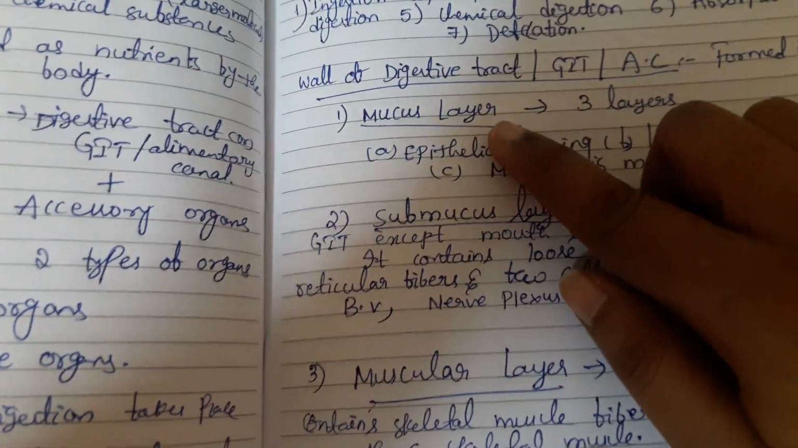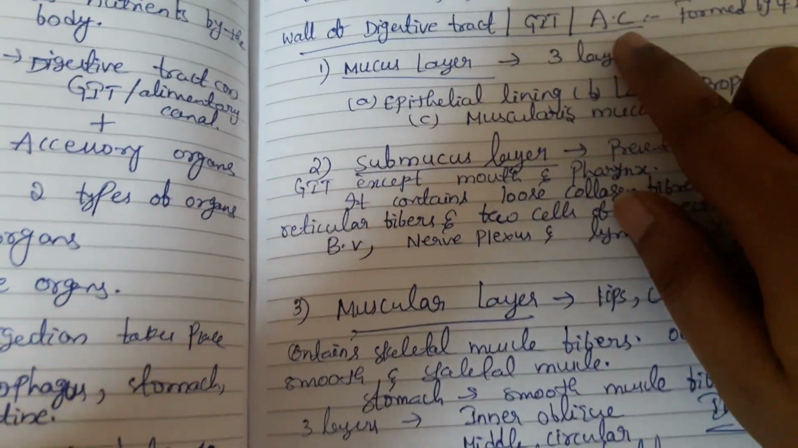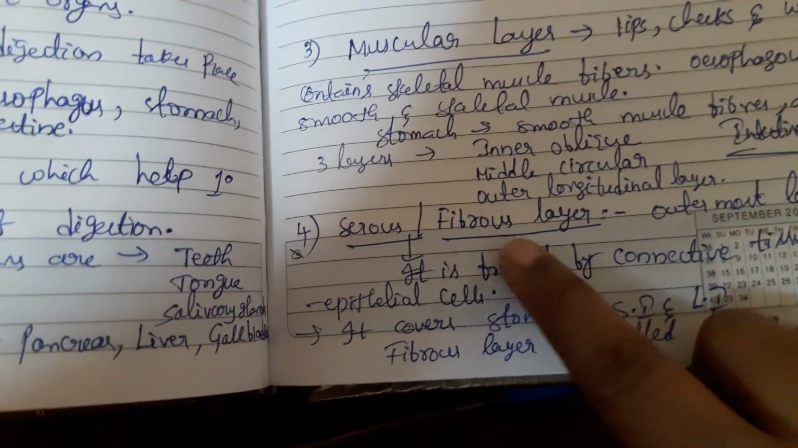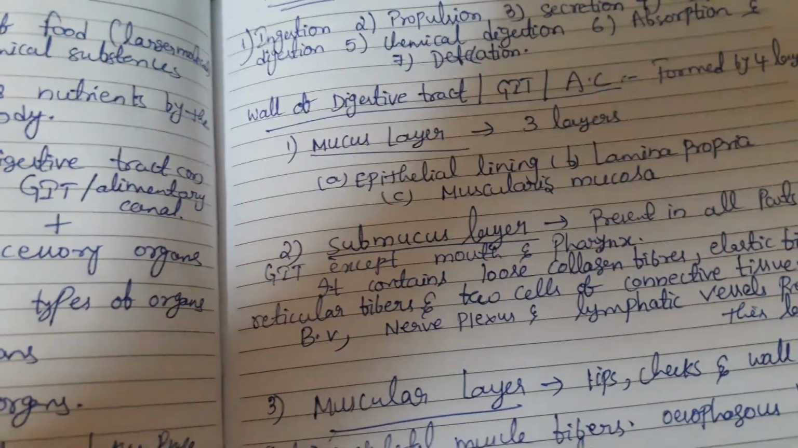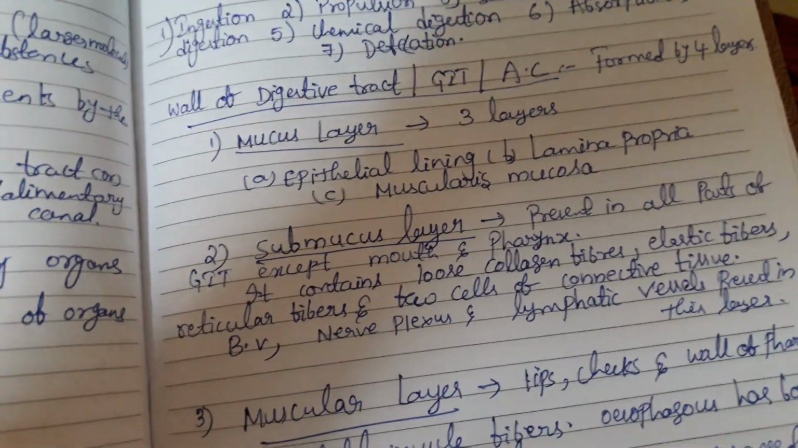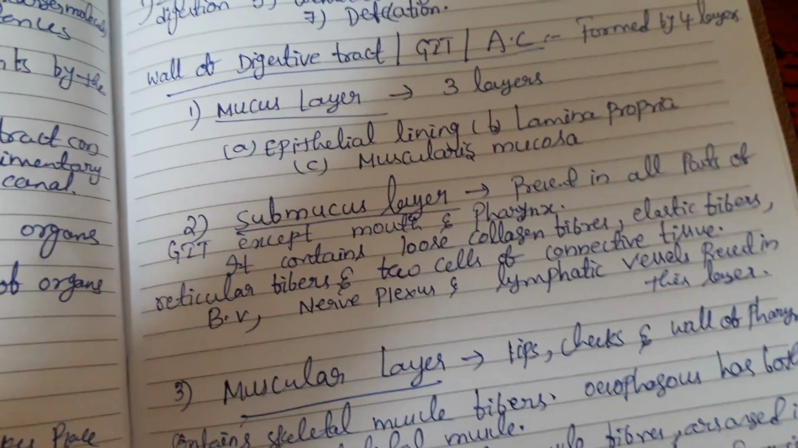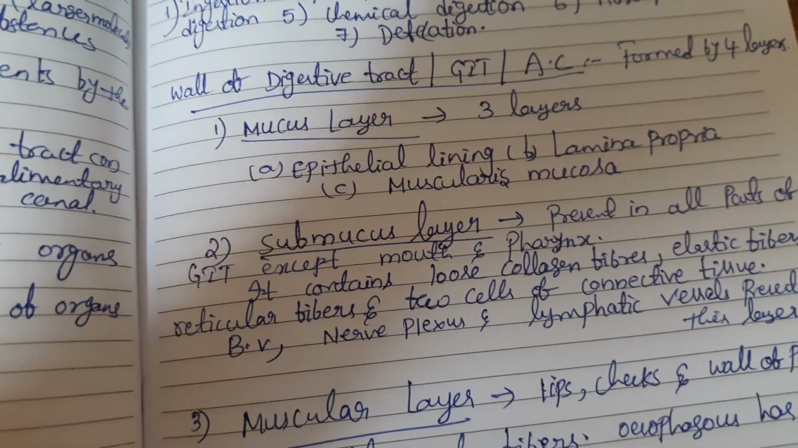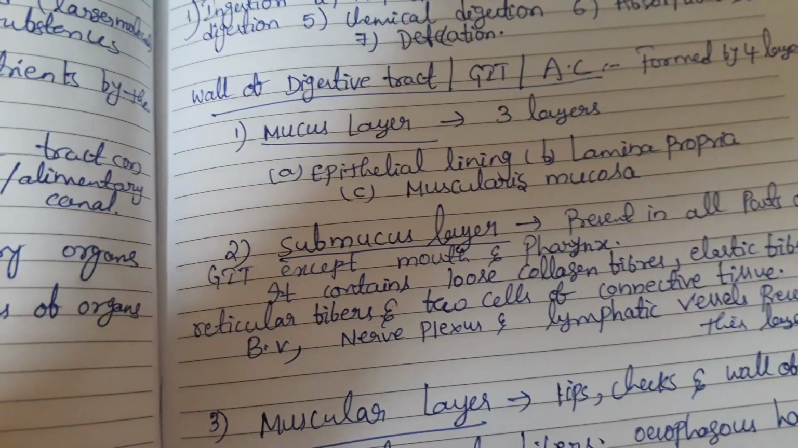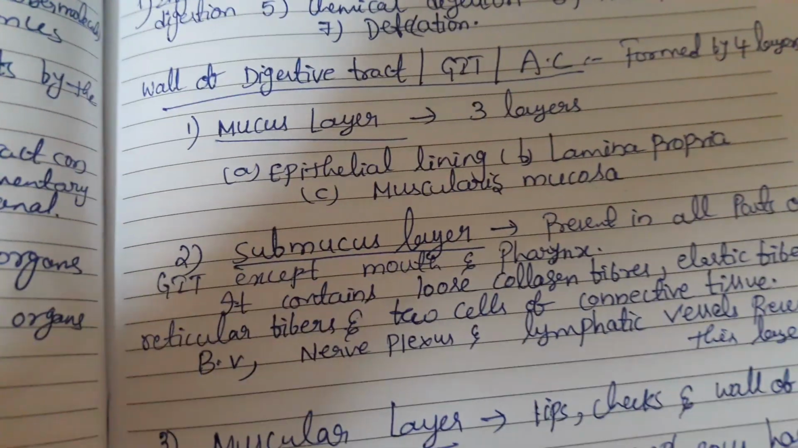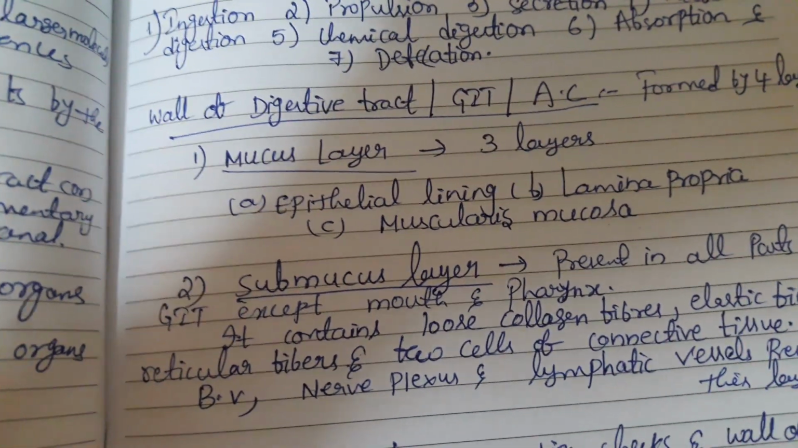Inside we have the mucus layer, which is directly attached to the digestive tract, the gastrointestinal tract. Outer we have the serous or fibrous layer. So from inside to outside we discuss here. The mucus layer is the innermost layer of the GI tract. It is also called the gastrointestinal mucosa or mucous membrane. And here the mucosa, or mucous layer, has 3 layers: epithelial lining, lamina propria and muscularis mucosa. So individually we discuss these layers.